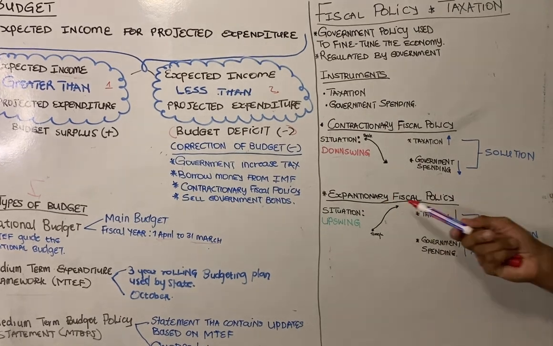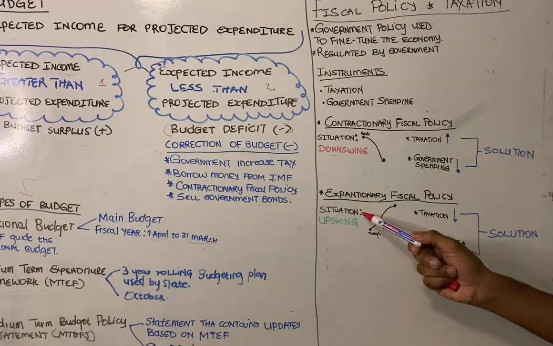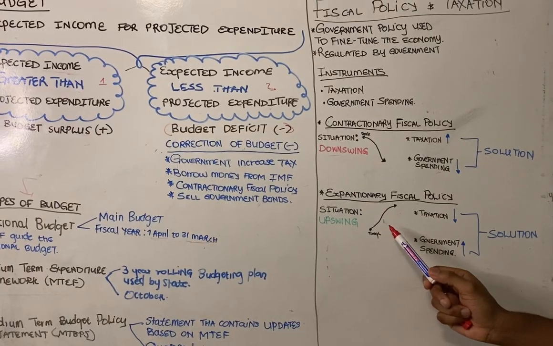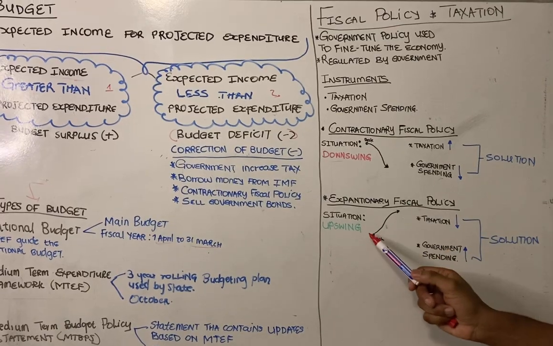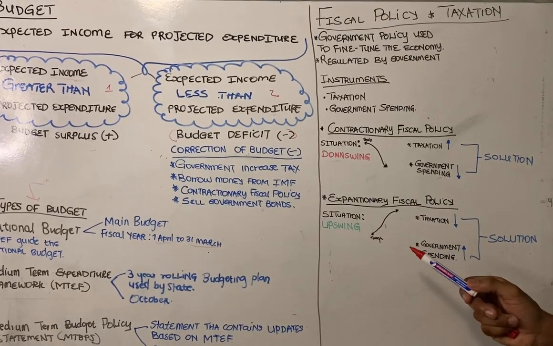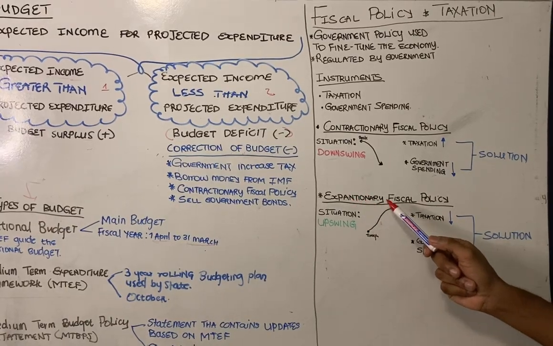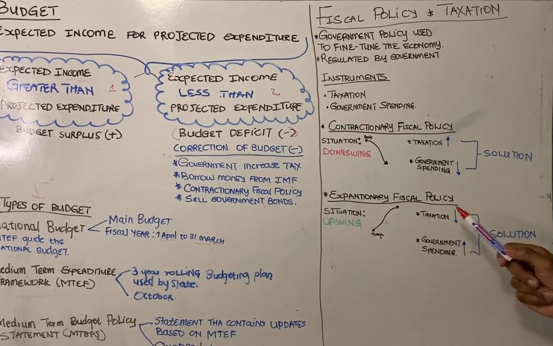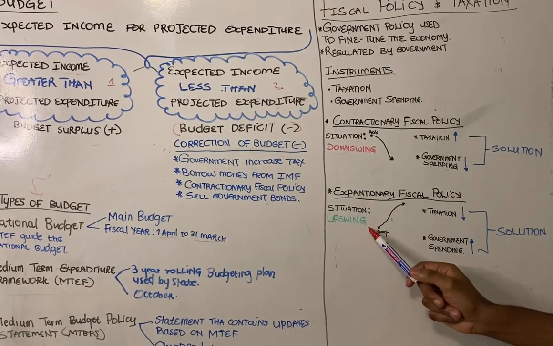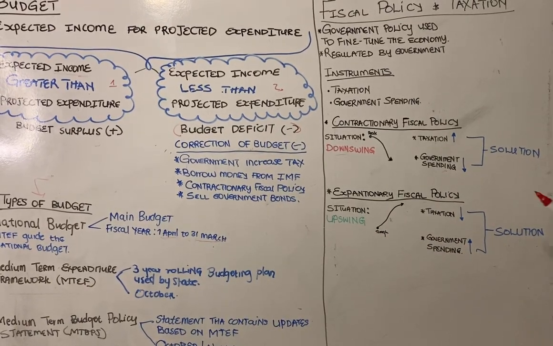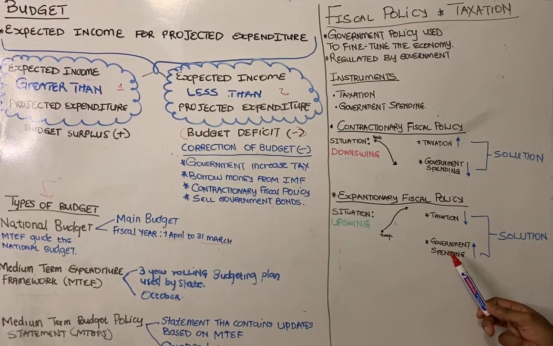We will apply the expansionary fiscal policy when the situation of the economy is at the trough. You understand? If the economy is at the trough, we need to experience the upswing. So how are we going to apply the expansionary fiscal policy? We will use it when the economy is at the trough and we want an upswing. So we'll use taxation and government expenditure or government spending.